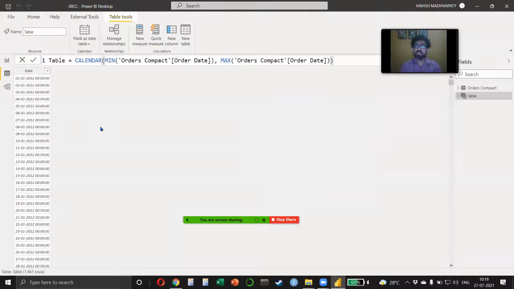Like this, right? Now see, if you make a mistake, for example, you put the max before and then the min, DAX is not smart enough to detect that this is the type of mistake that you made.